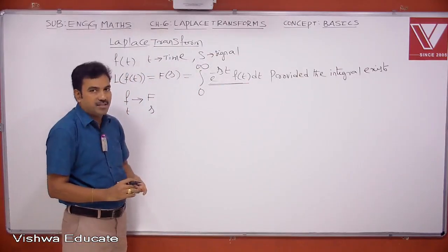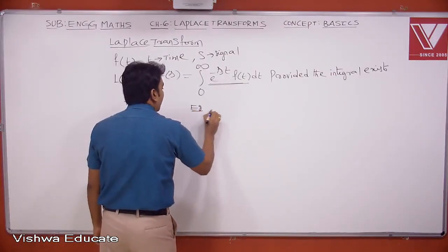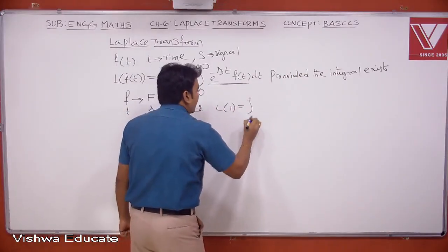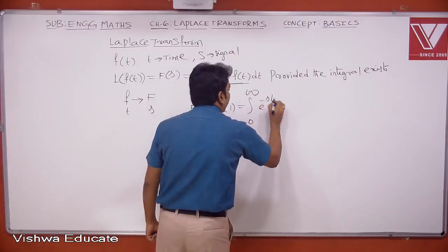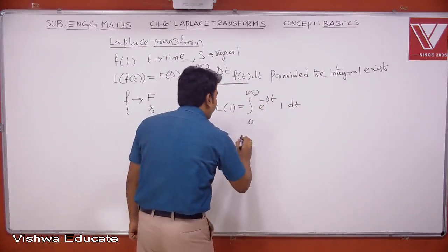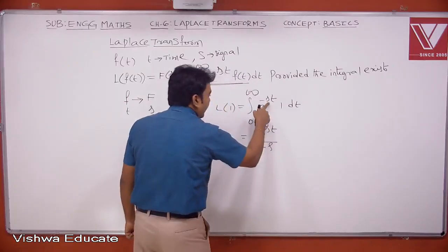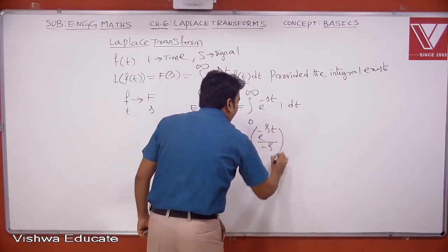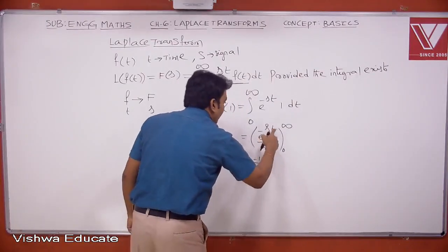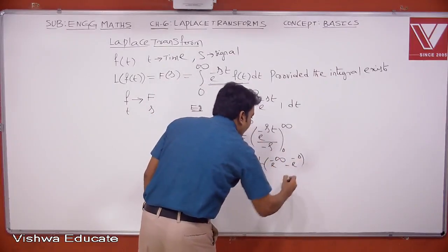Now let us discuss one example. Suppose let us find L of 1, that is f of t is 1. So according to the definition, this is the integral from 0 to infinity of e power minus st into 1 dt, because my function is 1. Now this is nothing but e power minus st divided by minus s. We are integrating this function with respect to the time variable and applying the limits. So here this is minus 1 by s into e power minus s into infinity, that is e power minus infinity, minus e power minus 0.